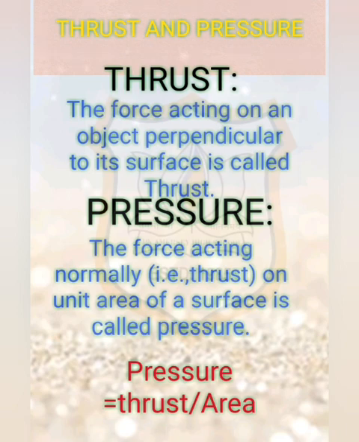The thrust on unit area is known as pressure. So, we can write the formula for pressure. Pressure is equal to thrust upon area. And we know that the SI unit of thrust is Newton and of area is meter square, so the SI unit of pressure is Newton per meter square. In honor of scientist Blaise Pascal, the SI unit of pressure is known as Pascal, denoted by Pa.